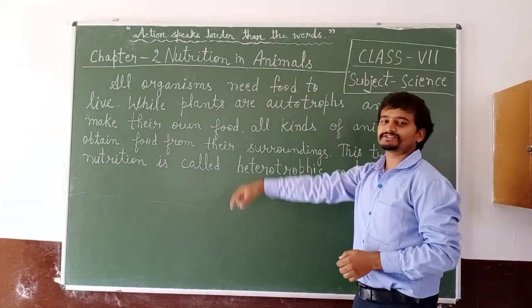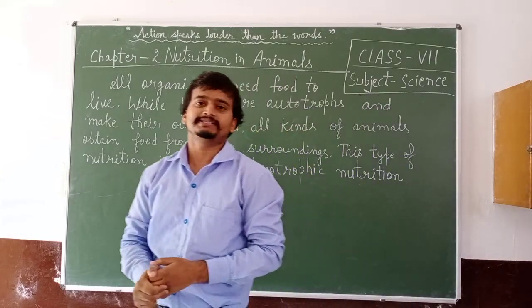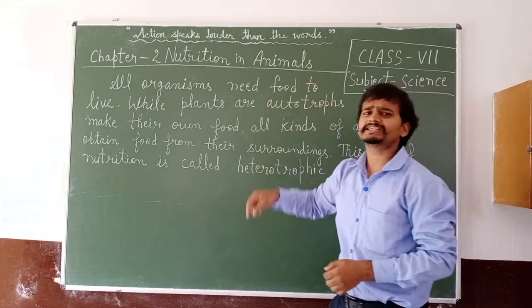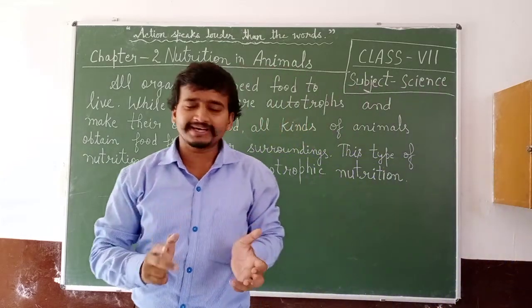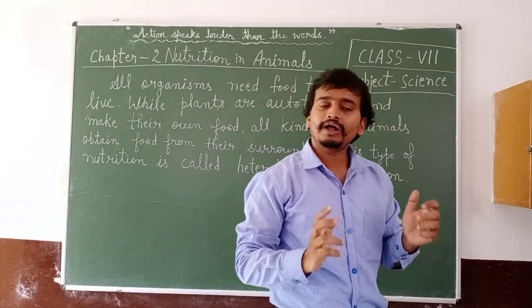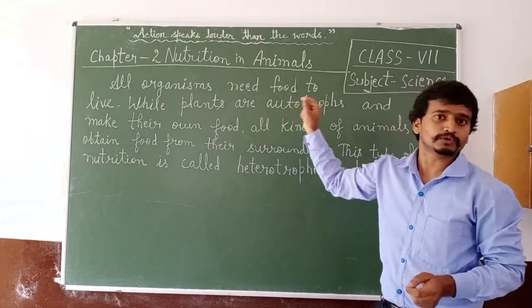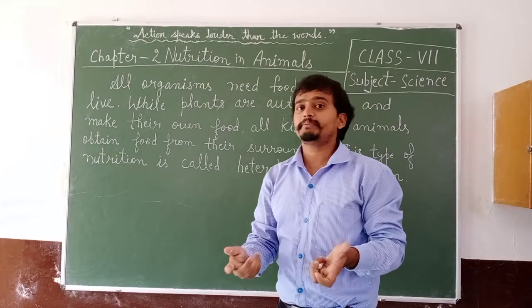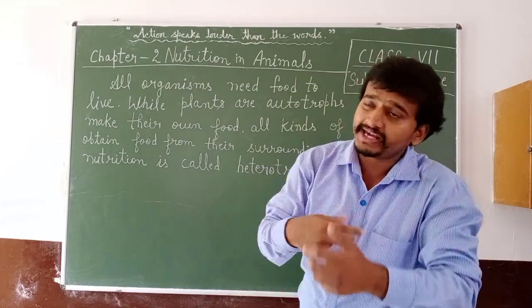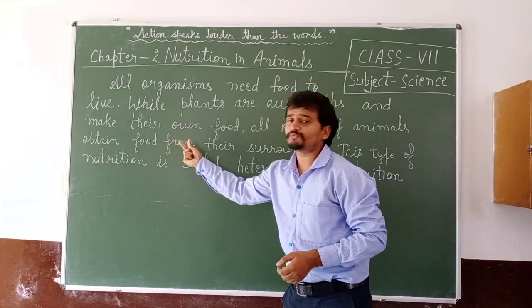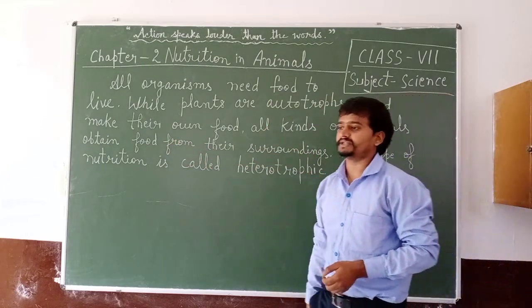Today we will start chapter number 2 in science, and that is nutrition in animals. As we all know, food is required by all living organisms. Since plants are autotrophic because they make their own food, while all kinds of animals obtain food from their surroundings.